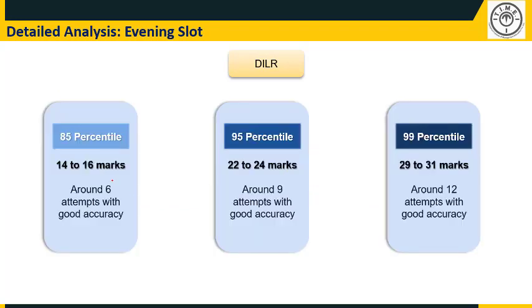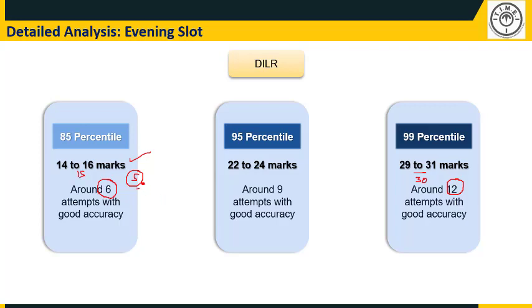To clear the cutoff, we are only saying around 6 attempts, mind you, which means if one covers even the 5 questions from the easier set, they will very likely clear the cutoffs. To get to the 99 percentile, just one more set is needed. Here the central number is 30, here the central number is 15.